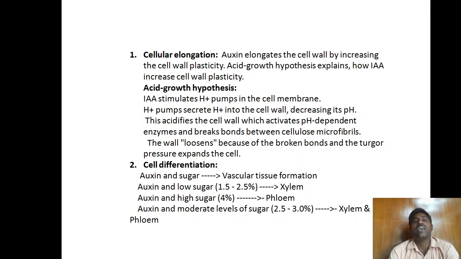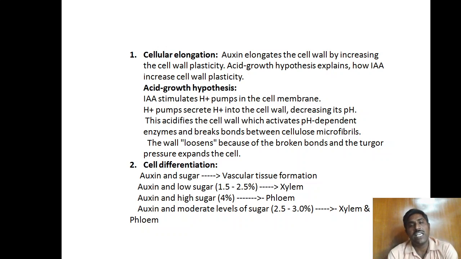First, cellular elongation. Generally, auxins elongate the cell wall by increasing the cell wall plasticity. The acid growth hypothesis explains how IAA increases the cell wall plasticity. According to this hypothesis, first IAA stimulates the H plus pumps in the cell membrane, then the H plus pumps secrete the H plus into the cell wall.